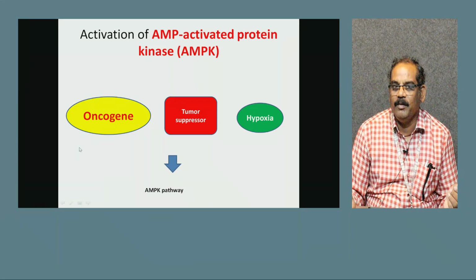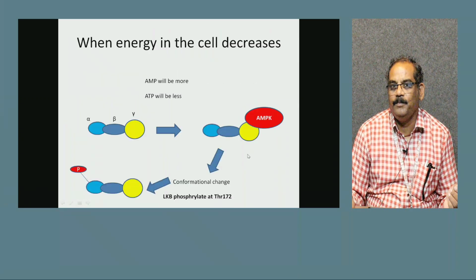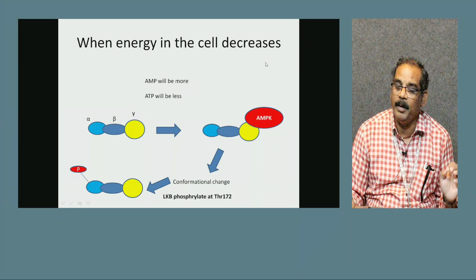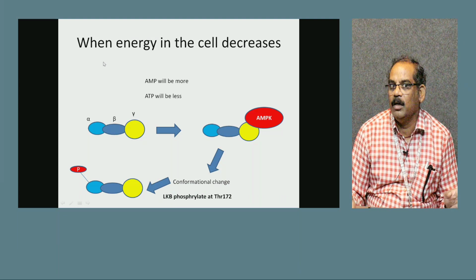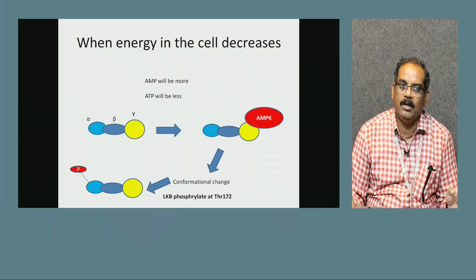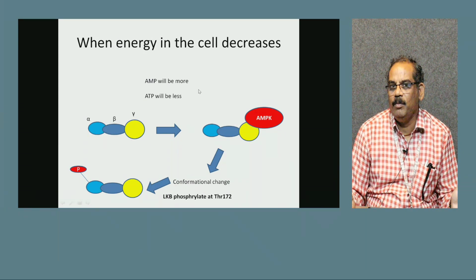The AMPK pathway is a very important pathway, along with oncogene, tumor suppressor and hypoxia pathways. The AMPK pathway is an important topic to be discussed whenever a person faints. Whenever energy is very low and people start fainting, suppose students are taught from 9 o'clock till 2 o'clock, then slowly fainting will start. How does the fainting start? AMP will be more, meaning ATP will be less, which is the general fundamental.